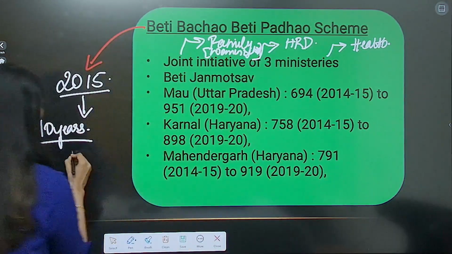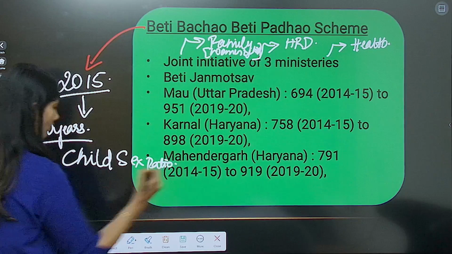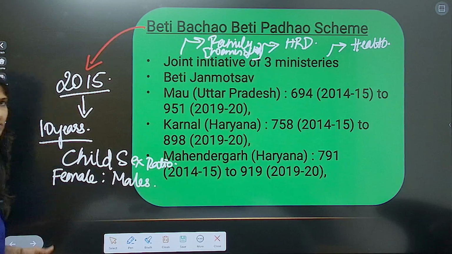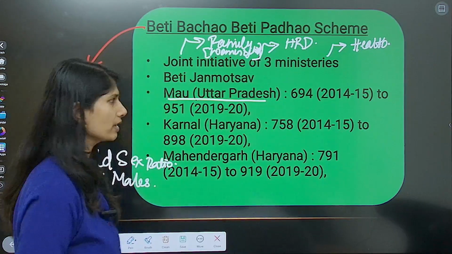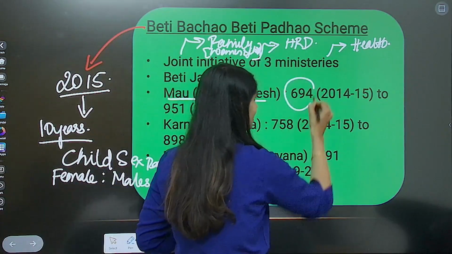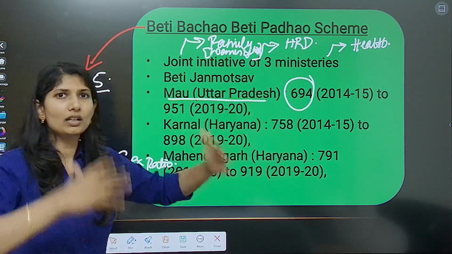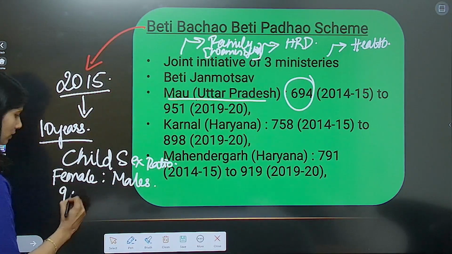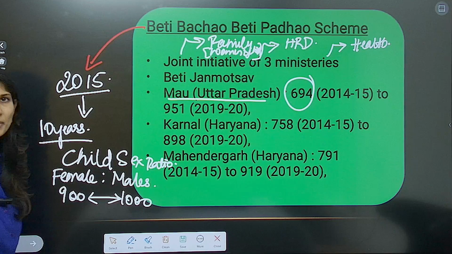See, when I say child sex ratio, it means the number of females to males. Look at this example itself. This is Mau district in Uttar Pradesh, where the number of females to males was just 694 per thousand males. So this is an alarmingly, shockingly small number. Let's say here this was around 900, and let's say this is around 1000. So per 1000 males there are only 900 females.